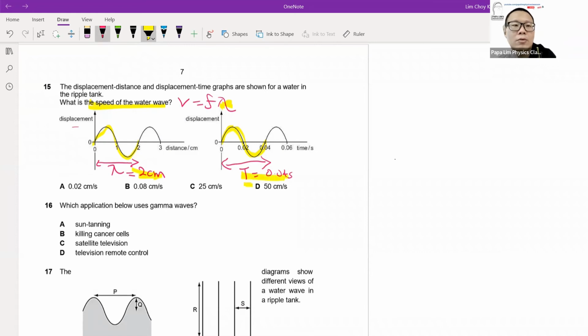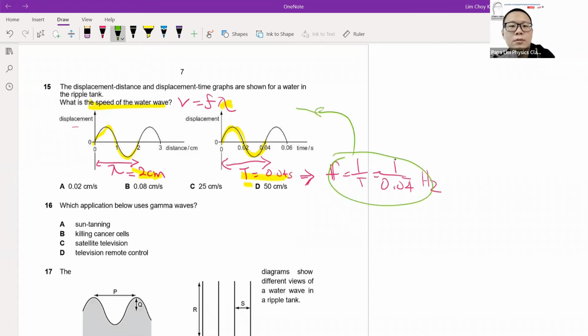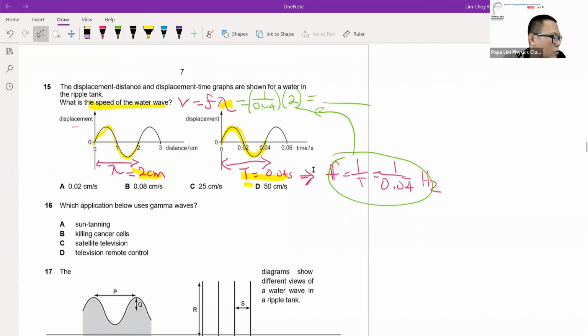I use the period to calculate the frequency, which is f = 1/T. It will be 1 over 0.04, in hertz. If you substitute this into the equation, you get 1 over 0.04 multiplied by the wavelength, which is 2. Pressing the calculator, you get the answer of 50 cm per second, which is the speed of the wave itself.